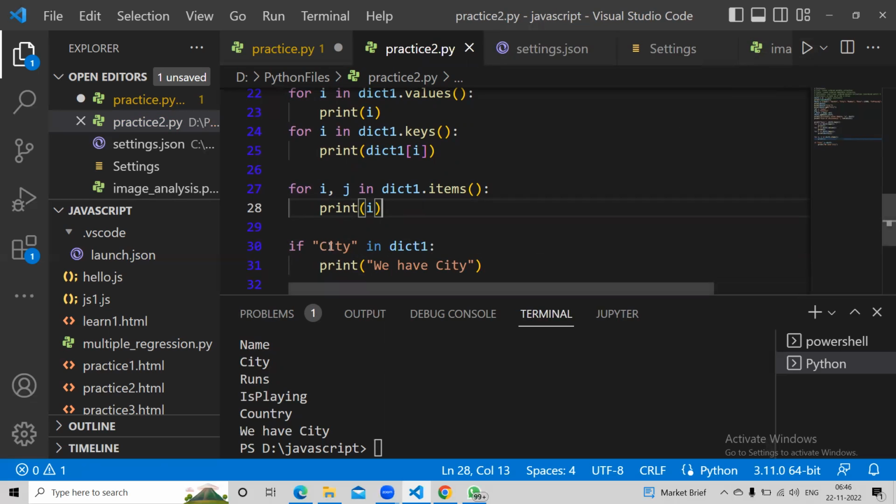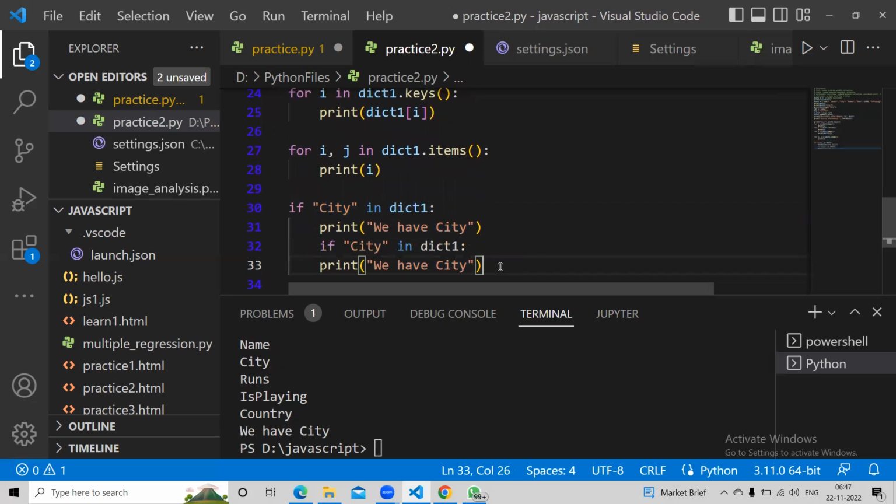So see, when I say city in DICT1, it reads. Or let's say I do the same thing here for Mumbai. I'll put else here.